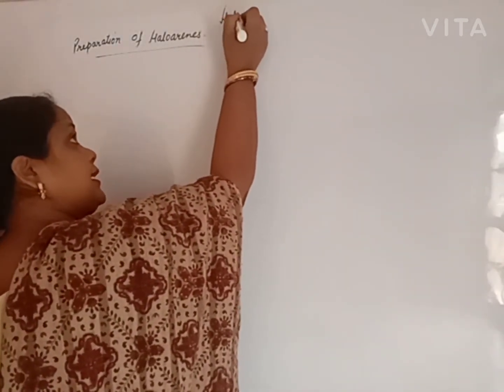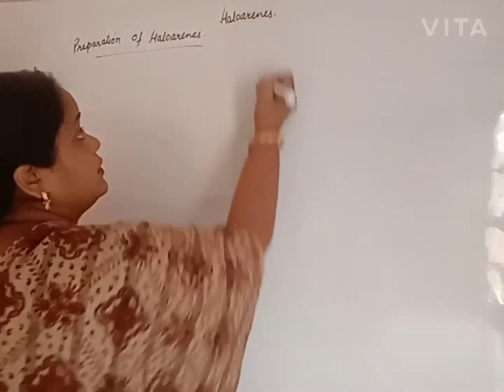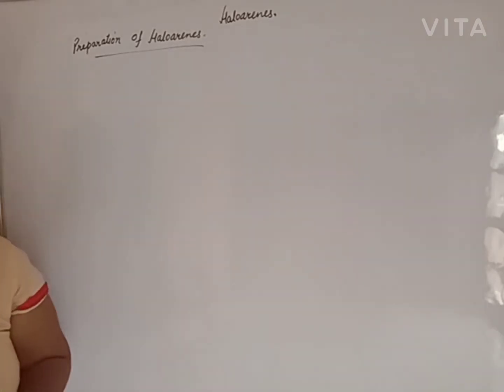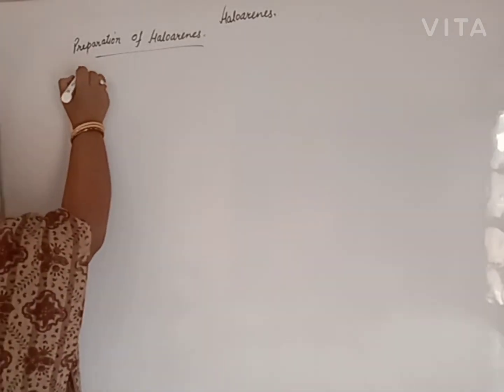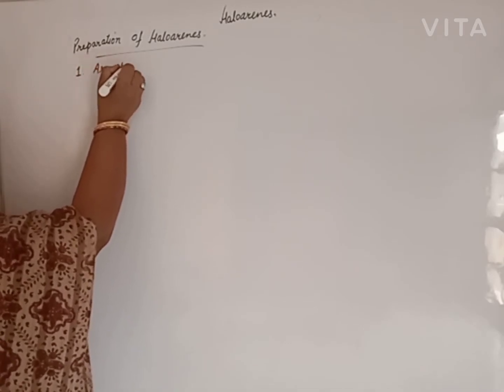Today we will study the preparation of haloarenes. It is the second part of our chapter, haloalkanes and haloarenes. Beta, first of all, haloarenes. Naming of haloarenes and classification of haloarenes, we already discussed with haloalkanes. Now our topic is haloarenes. Beta, haloarenes will be prepared from aromatic hydrocarbon.